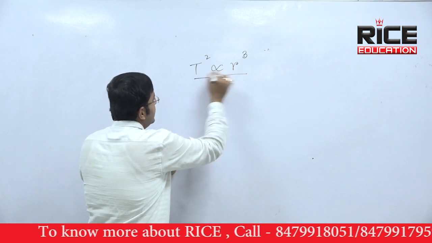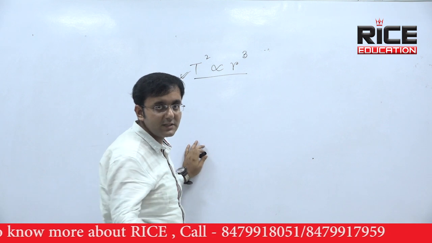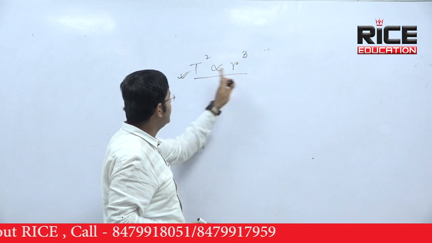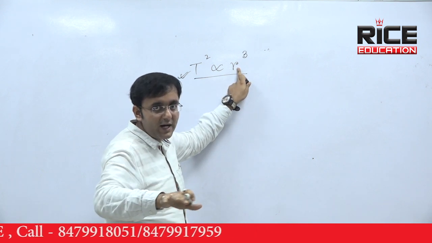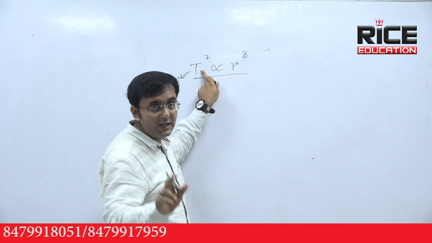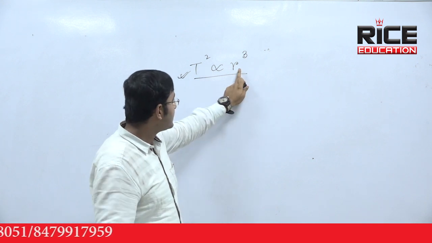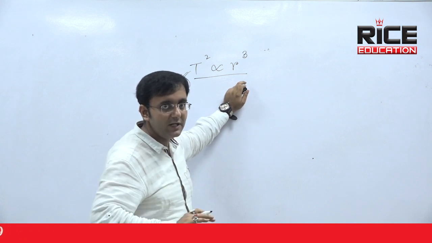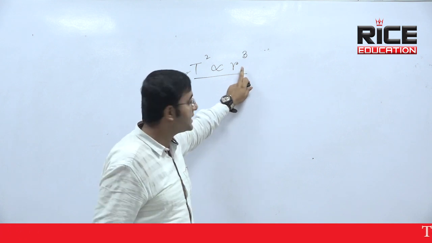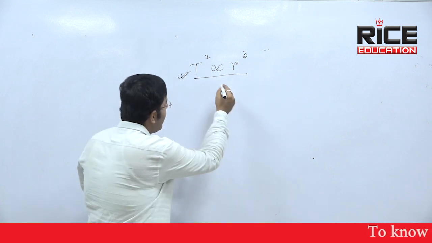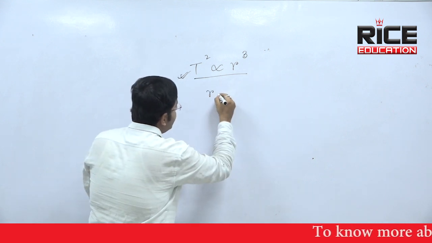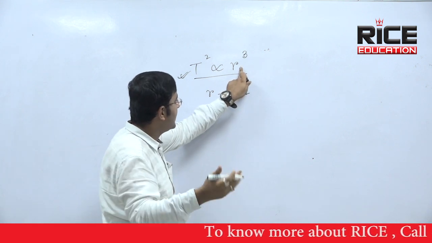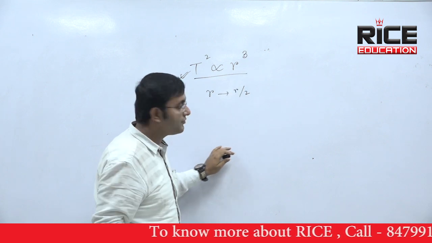Okay, from this formula definite numerical questions can be asked, just like one demo I am giving. R is representing the average distance and T is the time period of revolution. So if the question is, suppose the average distance between Sun and Earth is suddenly halved, what will be the length of 1 year? That kind of question can be asked from this formula. So suppose R becomes R by 2, that means average distance between Sun and Earth becomes half. So what will be the length of 1 year?